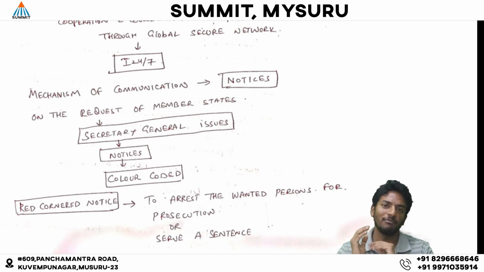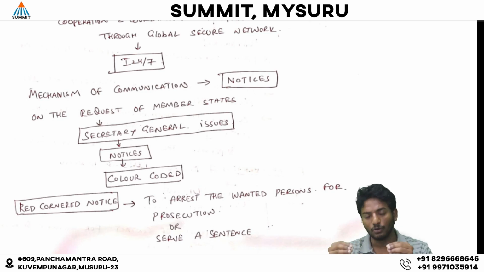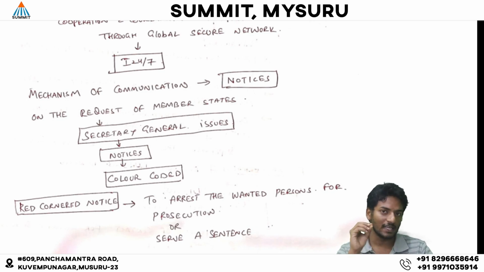Next, the mechanism of communication is done through notices, which are color coded. Through the notices, the information will be shared. Now we will discuss the notices that are issued by Interpol. On the request of the member states, the Secretary General will issue the notices. The notices are color coded, and that color indicates the nature of the information.